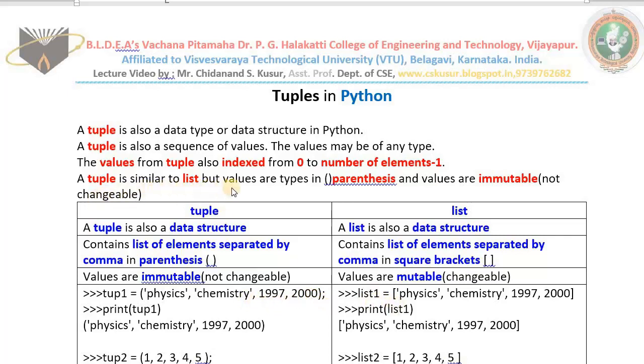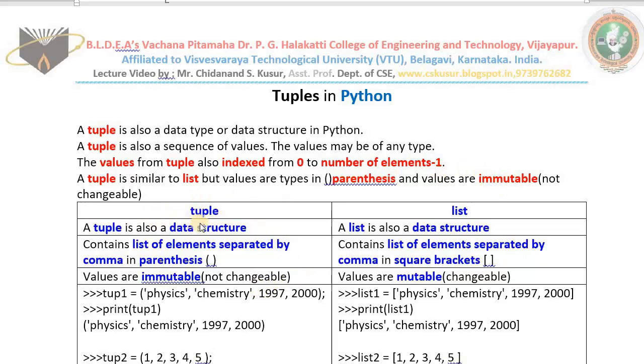A tuple is also similar to list data structure available in Python, but in tuple we type the values inside the parentheses, whereas in list we type the values in square brackets. One more important difference between tuple and list is that the contents of the list are mutable. Mutable means changeable, whereas the values of tuple cannot be changed by the programmer. That means values are immutable. This is the major difference between tuple and list available in Python.